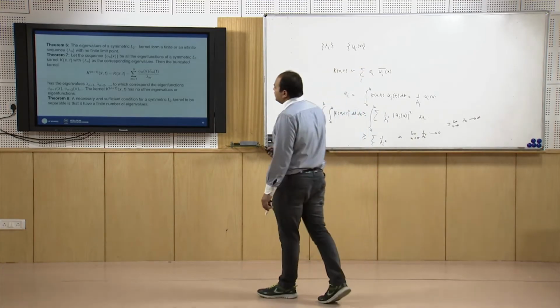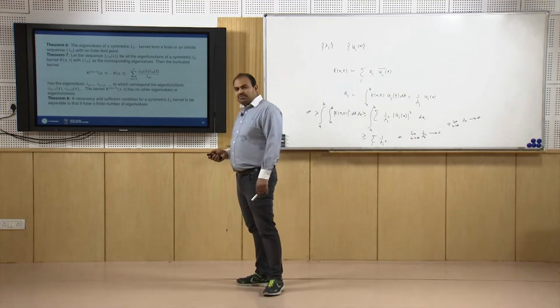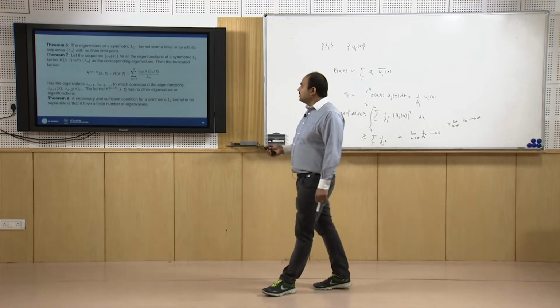With the help of this we define a new quantity known as the truncated kernel.